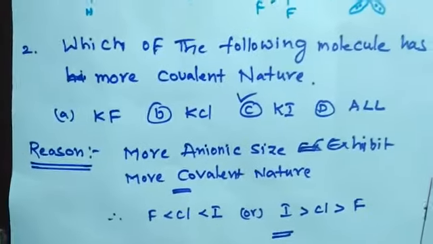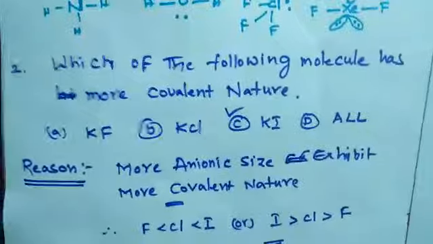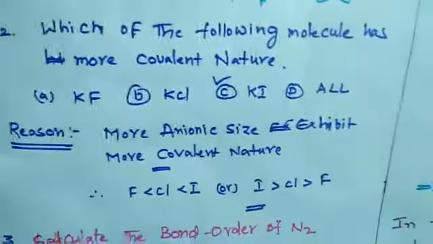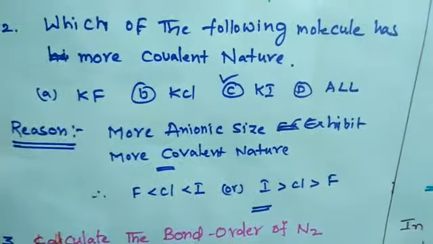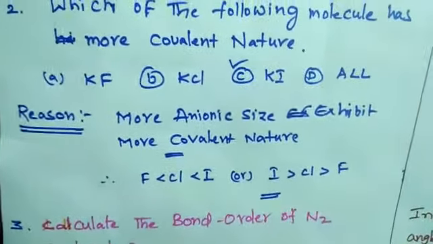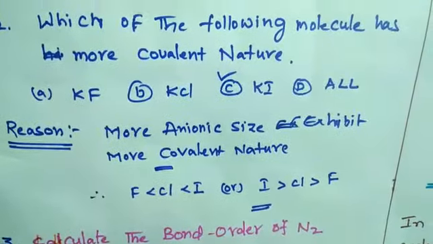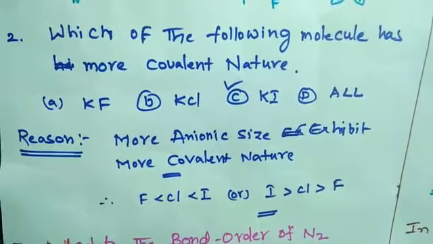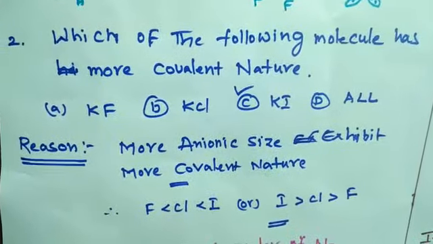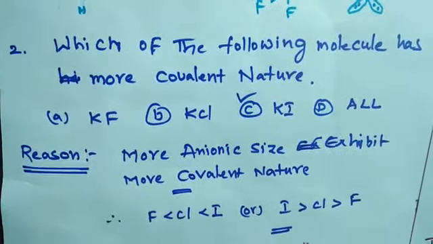Now we are going to discuss a second model. Which of the following molecules has more covalent nature? Generally, the covalent nature of a molecule depends upon the size of the anion and the cation. Now the covalent nature of the given molecules depends on the size of the anion. Look here: KF, KCl, KI, and the fourth one is RbI.